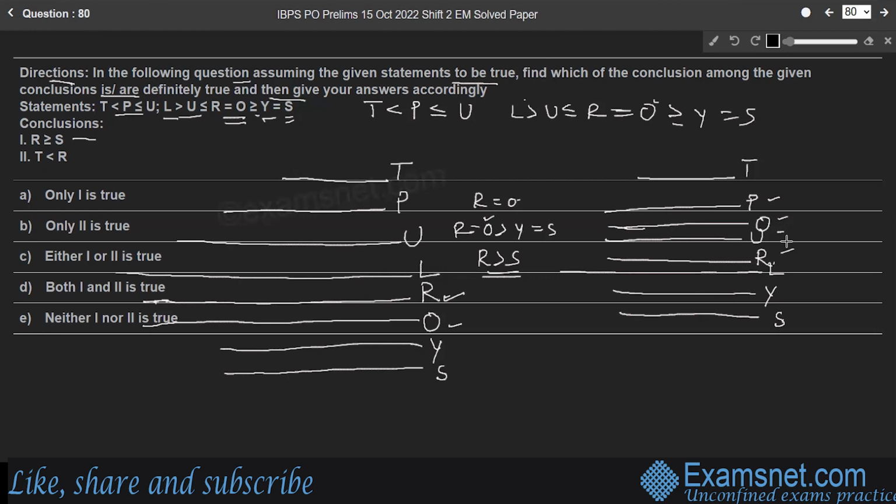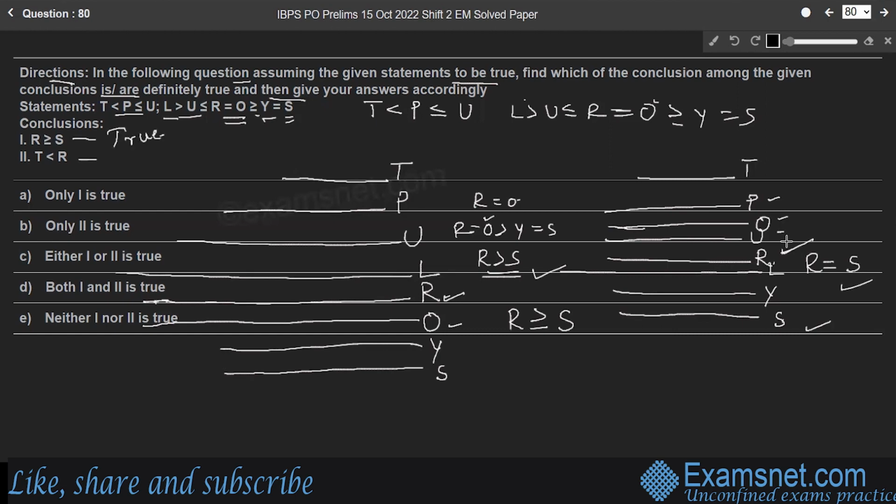Come to the second case. Look at lines R and S. Here in the second case, R is equal to S. Combining 1 and 2, we can conclude R is greater than or equal to S. So the first conclusion is true.